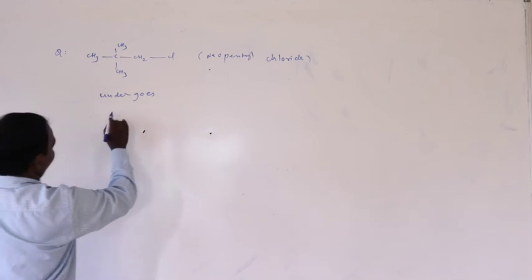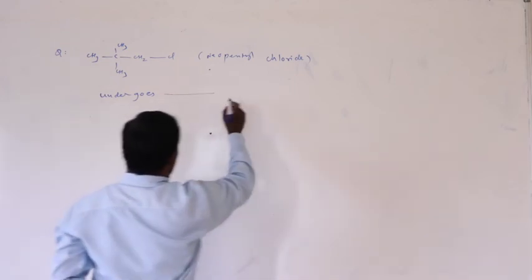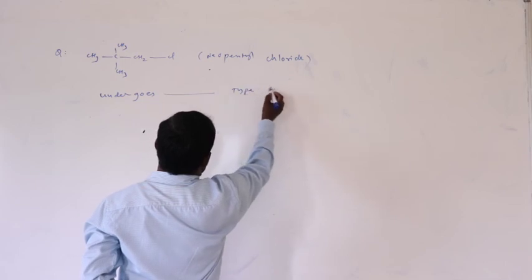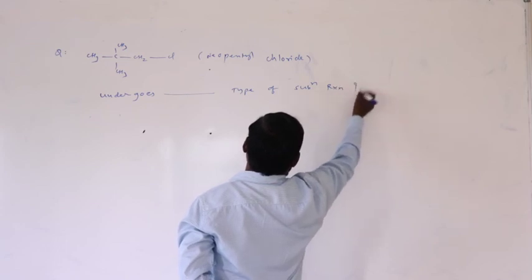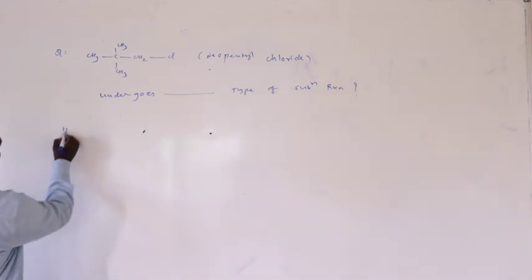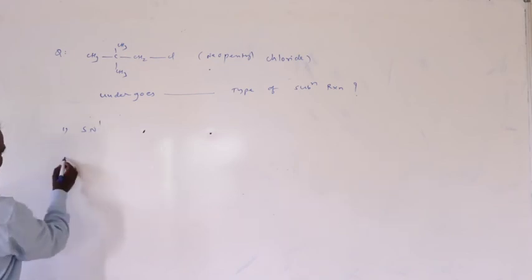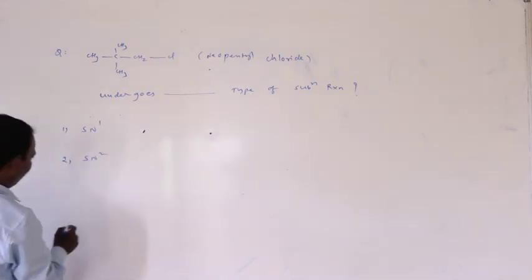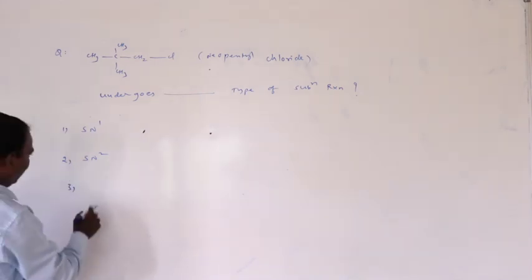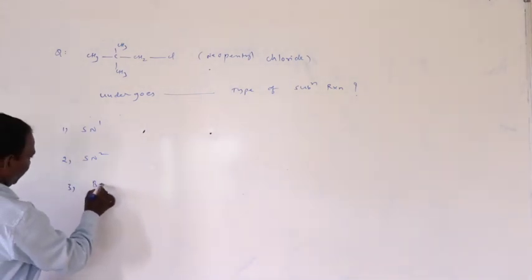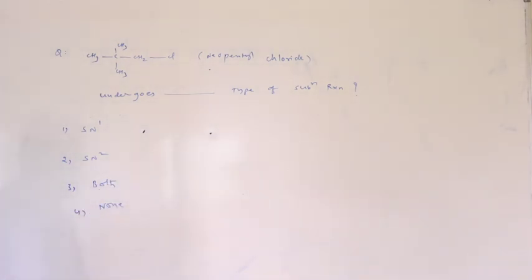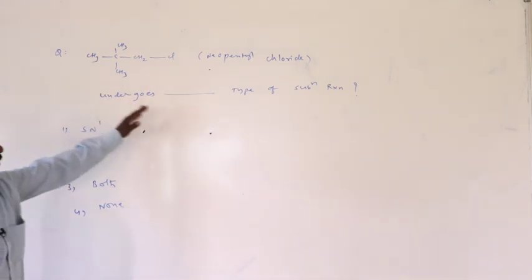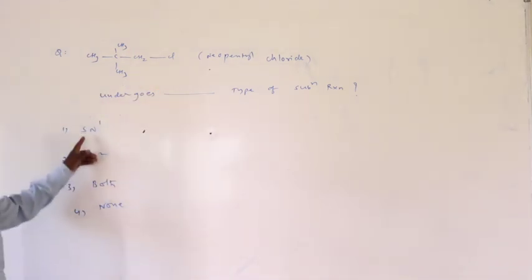Neopentyl chloride undergoes dash type of substitution reaction. Option 1 is SN1, option 2 is SN2, option 3 is both, and the fourth option is none.